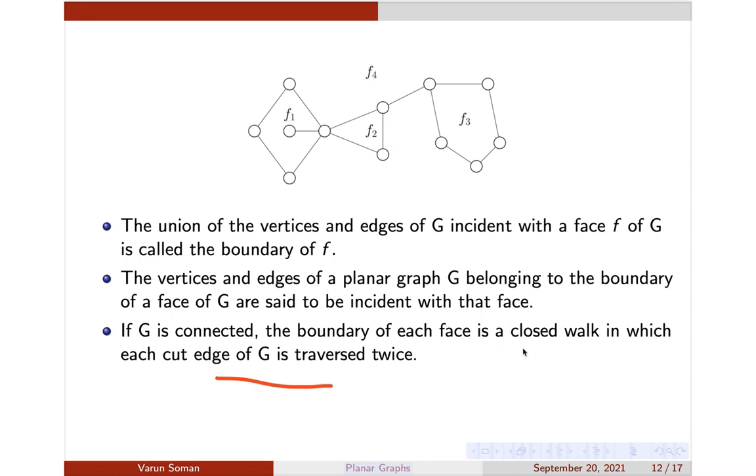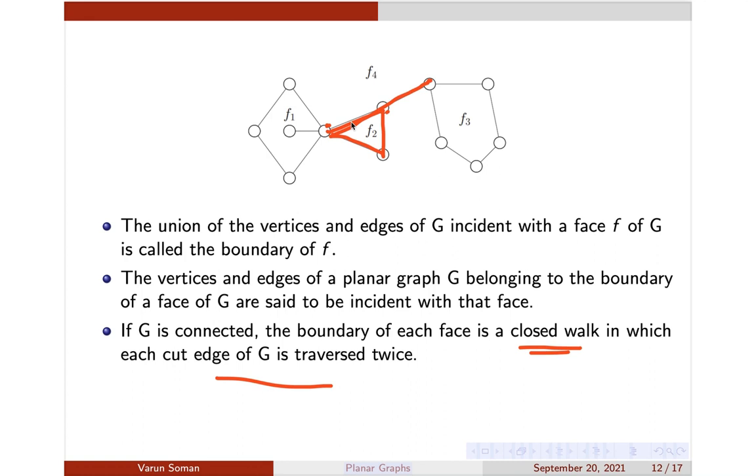According to your textbook, I am not using the textbook, in your textbook, according to the notation which I have already discussed earlier, a walk will not contain repeated edges. But generally in other textbooks, a walk is an alternating sequence of vertices and edges, so it can contain repeated edges. For example, if I start from here, I can go here, come back here, go here, and that's also a walk. So this edge is being repeated. So generally a walk is an alternating sequence of vertices and edges where edges can be repeated.